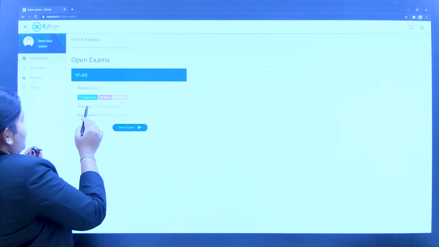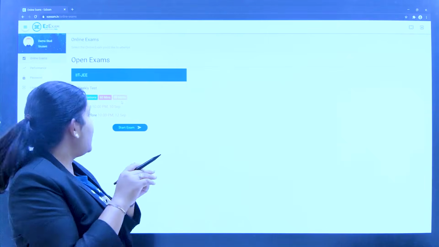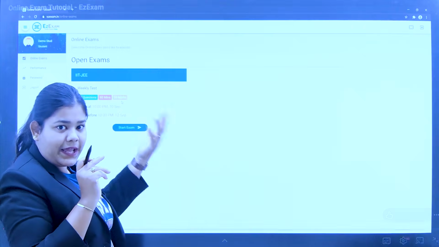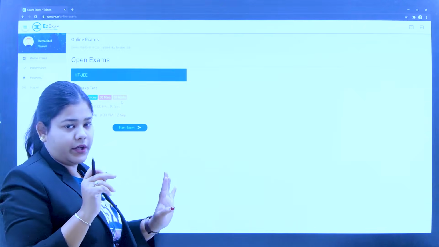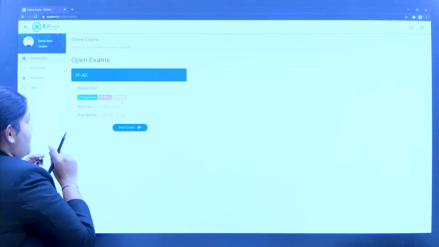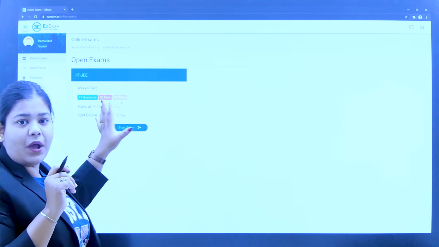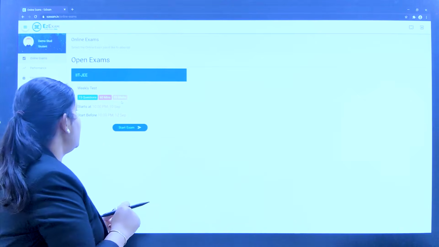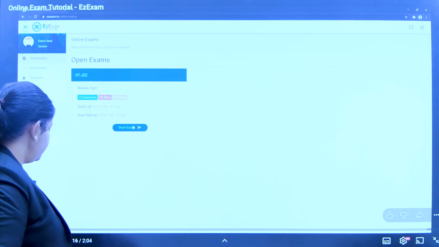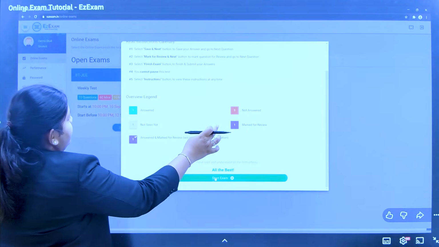The number of questions, the minutes, and the marks will be mentioned there, which you already know: the marks are 280. That will be mentioned here as well. Then there will be the start time of the exam, which you have to start by 8:30, right, everyone? After reading the instructions carefully, tick the confirmation box and you can start the exam.